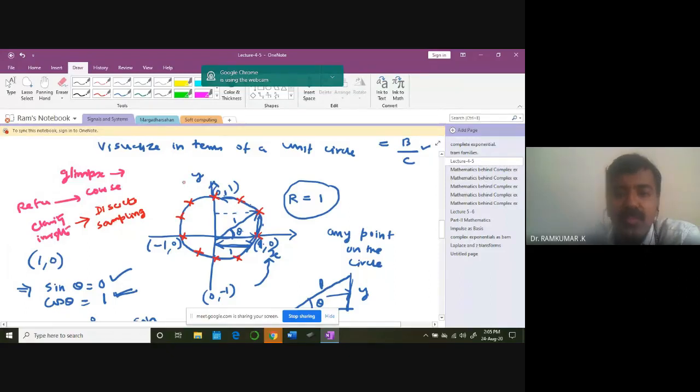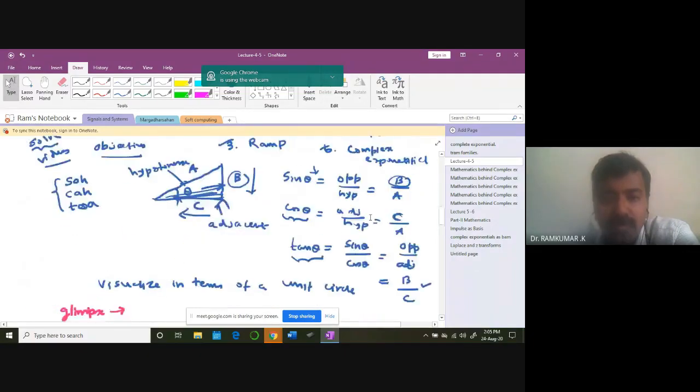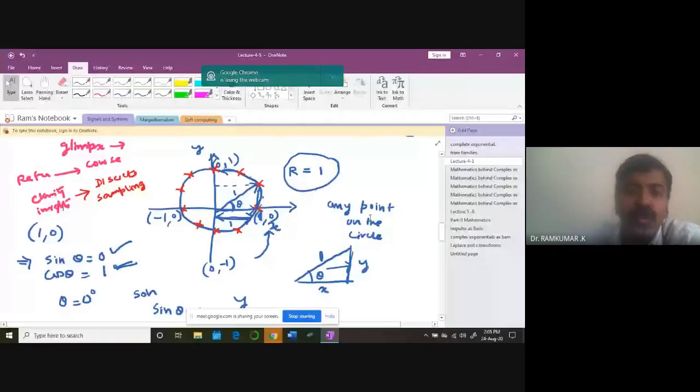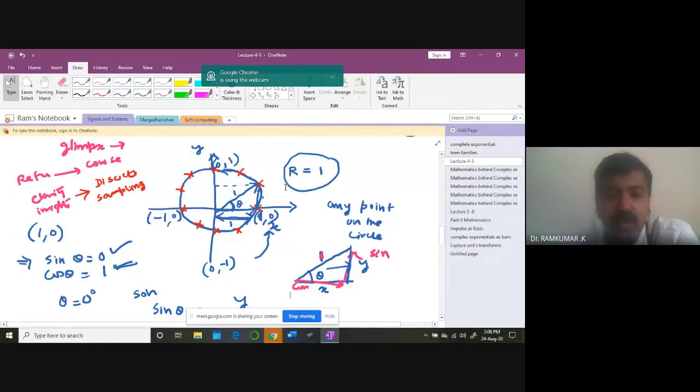It's not a mathematics class, but understanding maths is quite important. So what is sine theta, cosine theta, tan theta, how to represent it, how to view it from a unit circle. When the angle changes, what happens? For a unit circle, the horizontal axis is the cosine, the vertical axis is the sine. Don't forget this, you'll be referring to this again and again in this course.